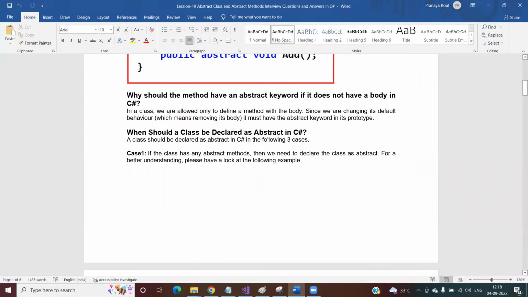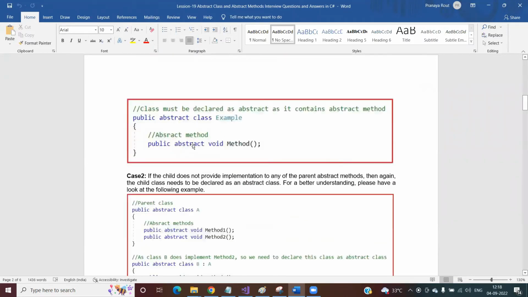When should a class be declared as abstract? In my personal experience, I use the abstract class in 3 different scenarios. Let us discuss what the scenarios are. We have already discussed case one. Case one means if your class has any abstract method, then you need to declare the class as abstract. You can consider this method is declared as abstract.